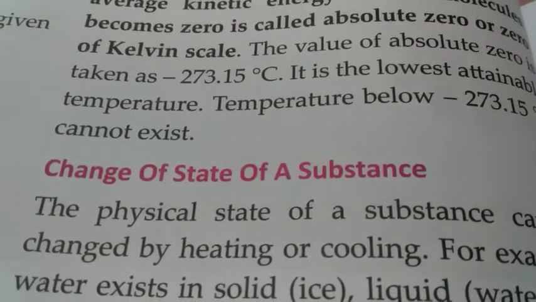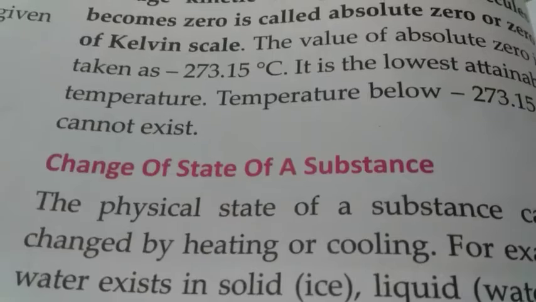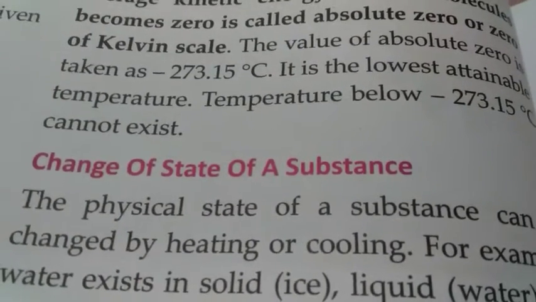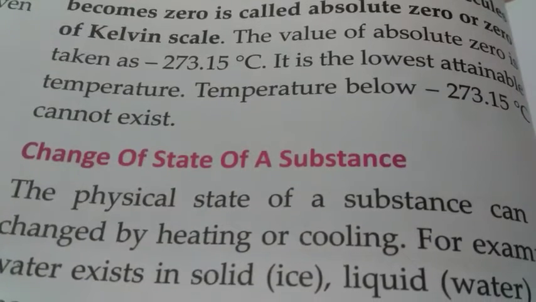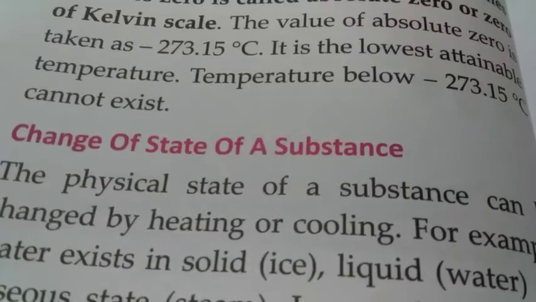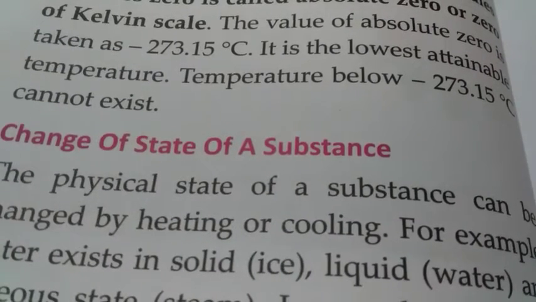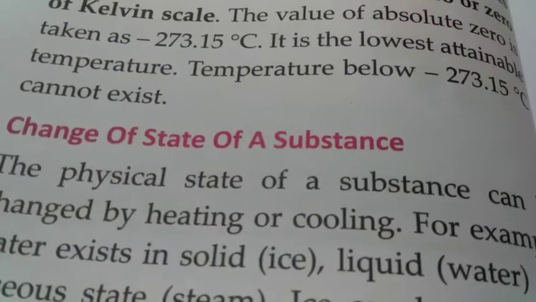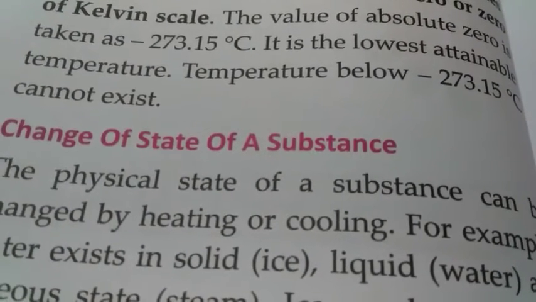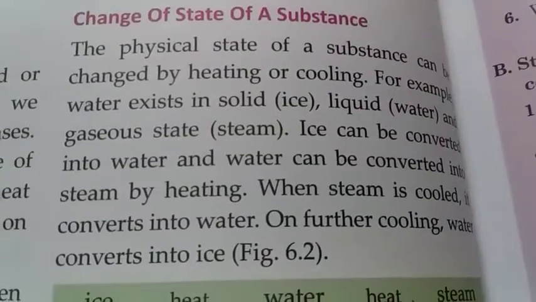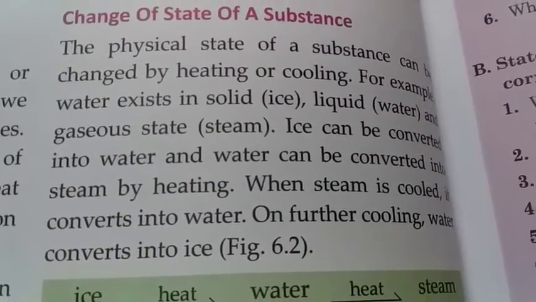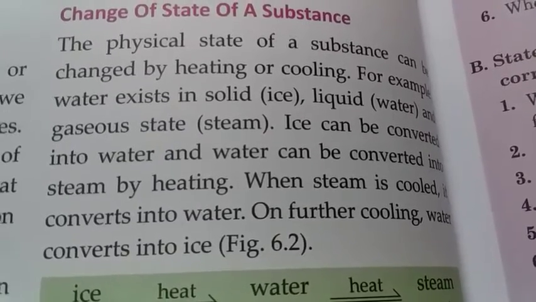And what is the value of absolute zero? It is minus 273.15 degrees Celsius. It is the lowest attainable temperature, and a temperature below this, meaning below minus 273.15 degrees Celsius, cannot exist. So this is the lowest attainable temperature. That was all about the change in temperature of an object. That was the effect of heat, number 1.